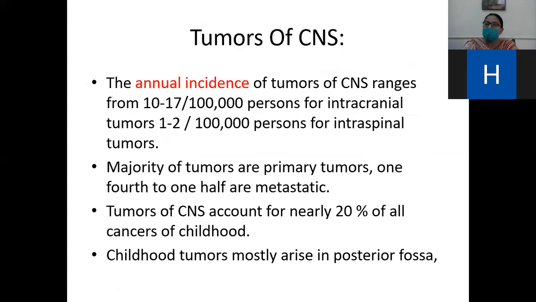The annual incidence of tumor of CNS ranges from 10 to 17 per 1 lakh person for intracranial tumor, and 1 to 2 per 1 lakh person for intraspinal tumor. This is all about the incidence of CNS tumor. Majority of the tumors of CNS are primary tumor, and 1/4 to 1/2 are metastatic. Tumor of the CNS account for nearly 20% of all the cancers of childhood. In childhood, tumor mostly arise in the posterior fossa.